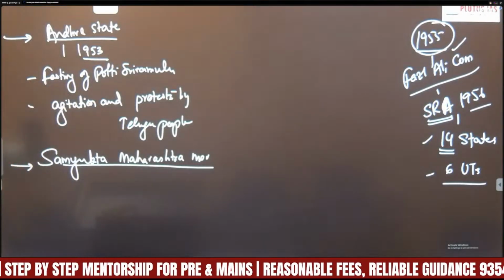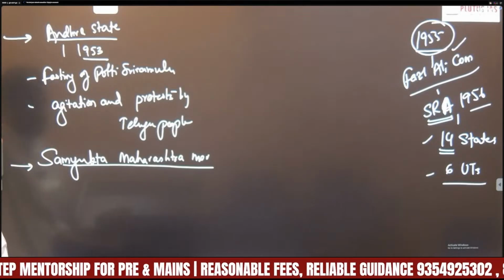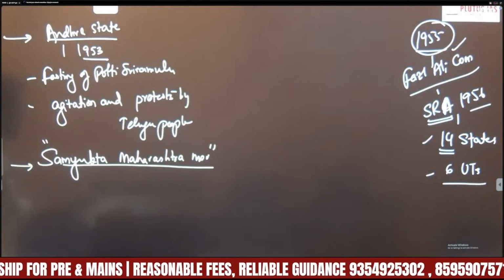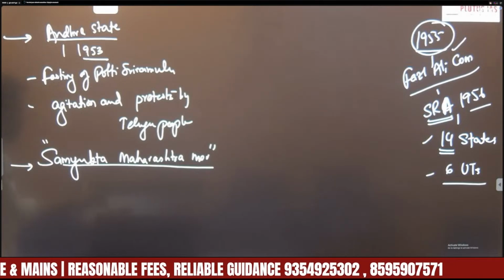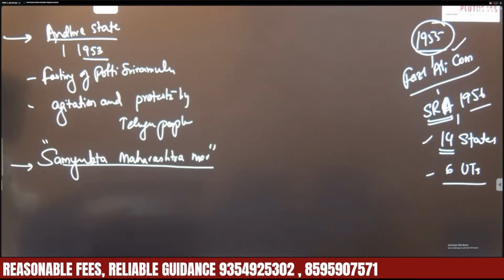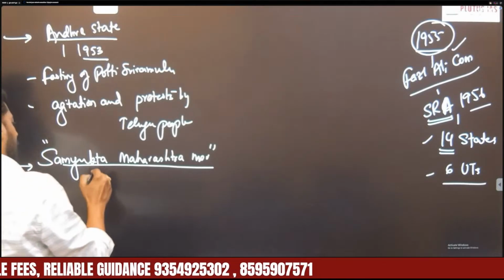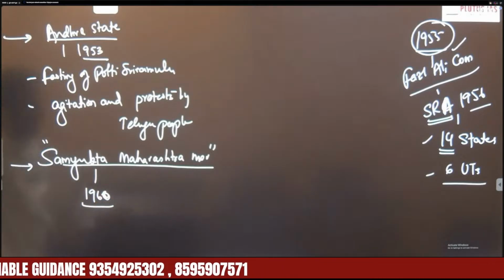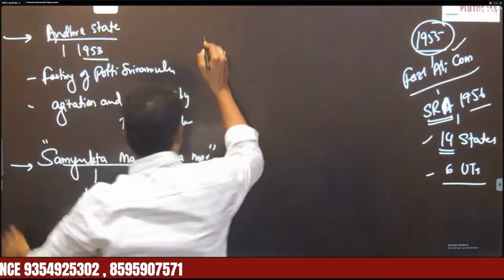But even after 1956, there were many demands regarding the creation of linguistic provinces. One such demand was Samyukta Maharashtra movement. So this movement was carried by Marathi speakers. They demanded the creation of a separate state for Marathi speakers, which includes Bombay as well. So they carried demonstrations, strikes, public campaigns. Ultimately, these campaigns resulted in the creation of a separate Marathi speaking state called Maharashtra in 1960. Right, that is one example.